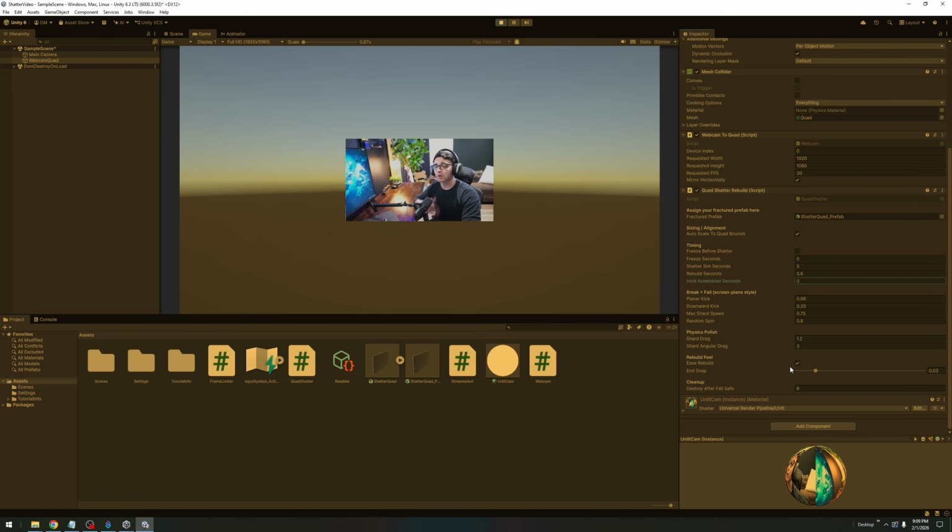Everything down here you are welcome to play with. This is going to be the velocity, how aggressive it explodes, direction, spin, all that kind of stuff. Feel free to play with them if you want. What I do want to point out before we move on, if you notice, is I just changed all these numbers right here, but I'm in play mode.